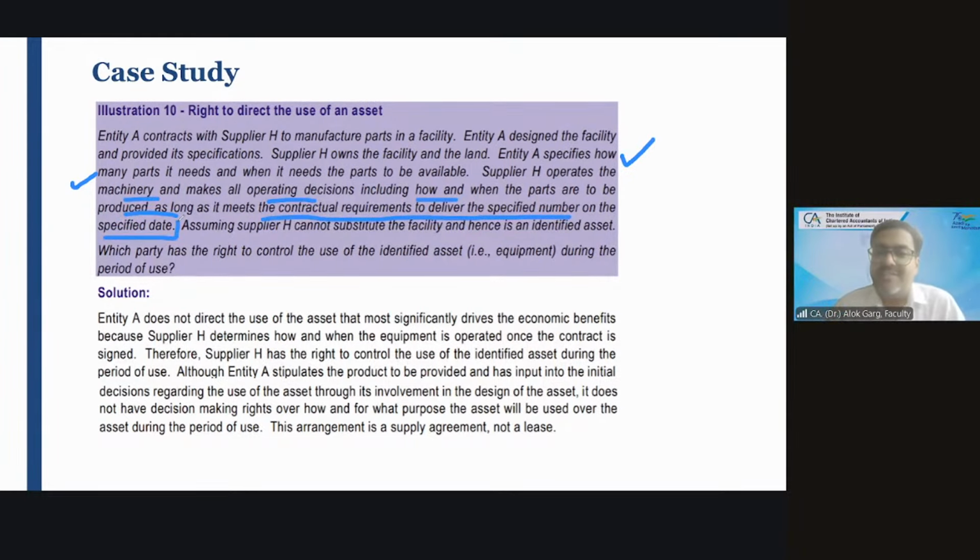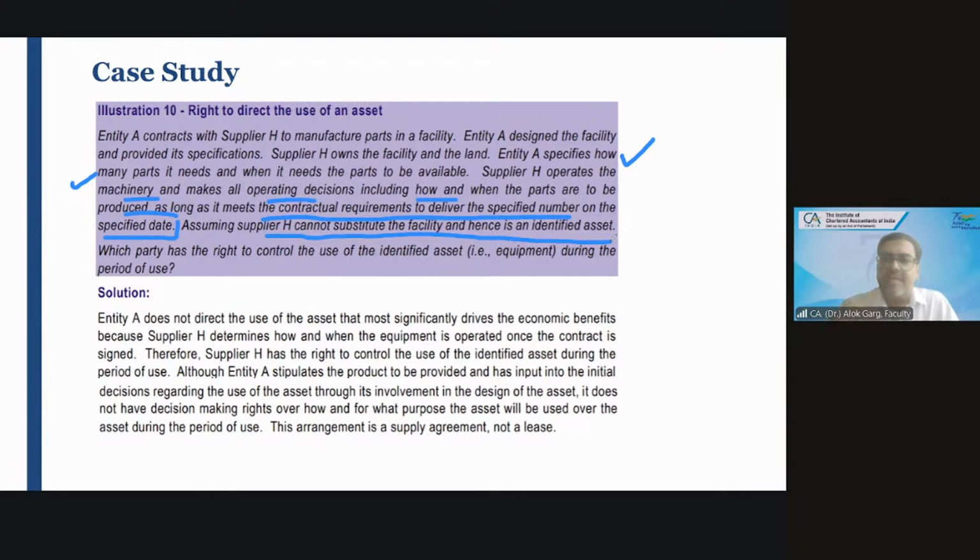So who is directing how and for what purpose the asset is going to be used? Supplier H. Assuming supplier H cannot substitute the facility and hence it is an identified asset. So customer A needs some parts of some machinery.